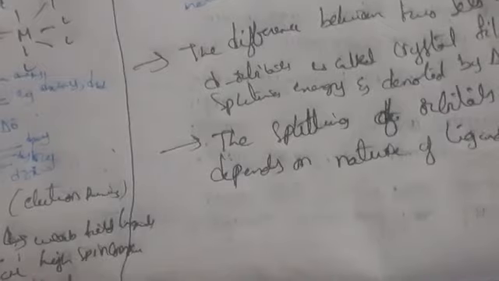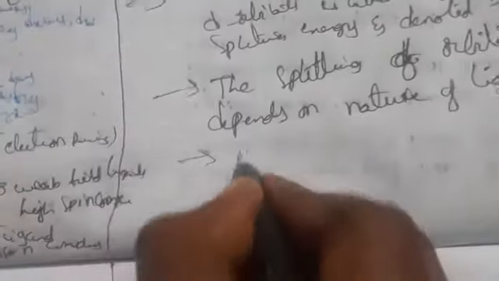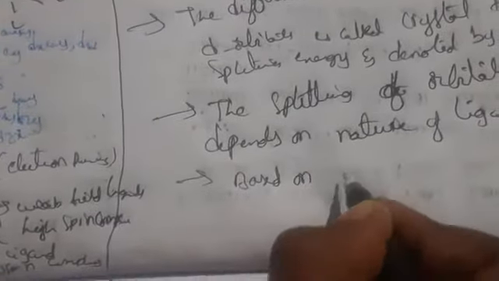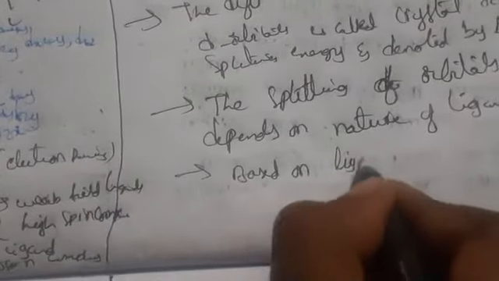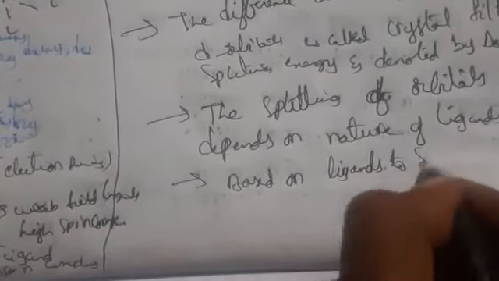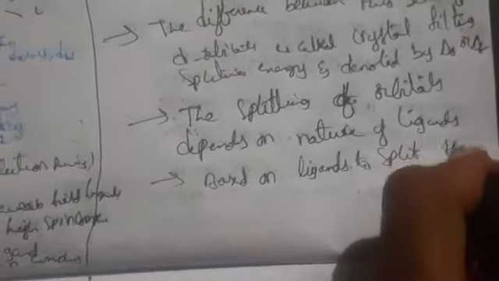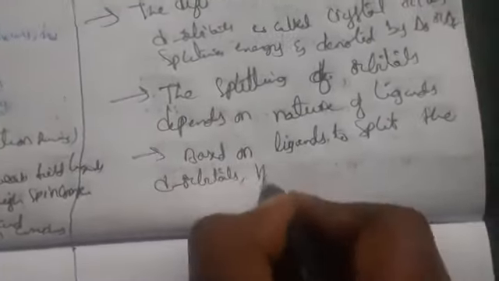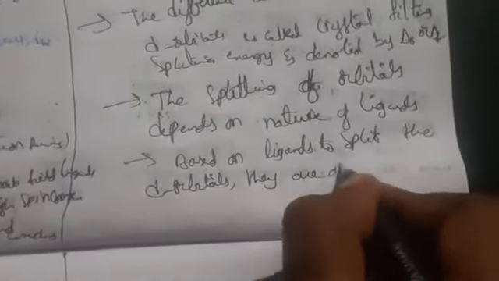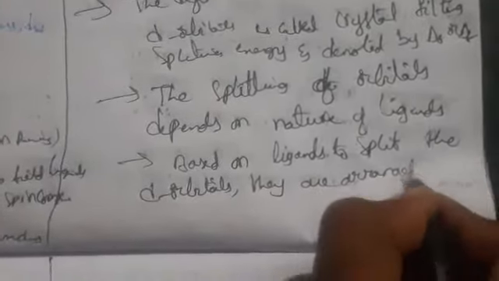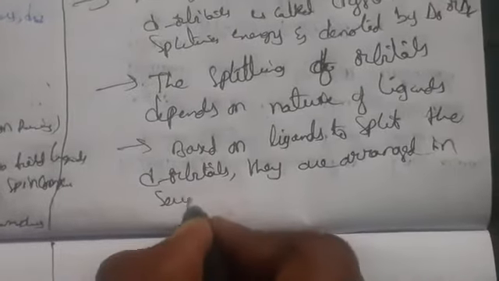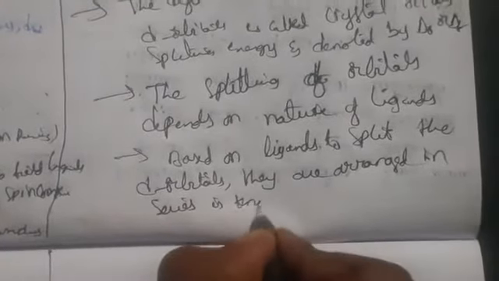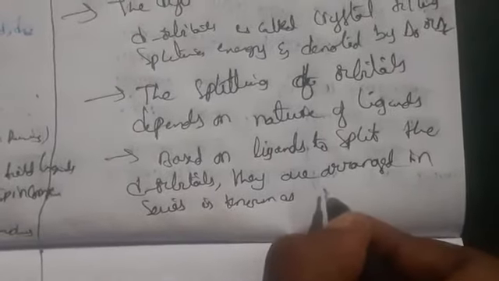Based on the ligands' ability to split the d orbitals, they are arranged in a series known as the spectrochemical series.